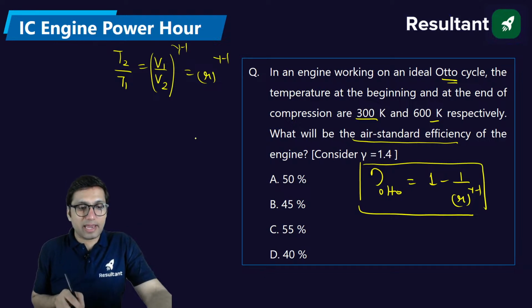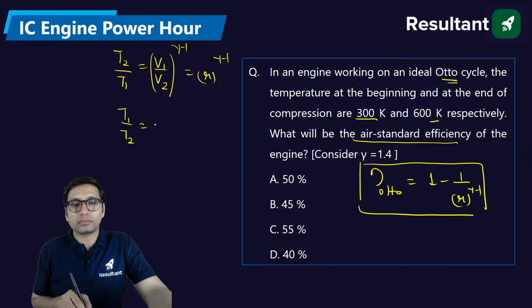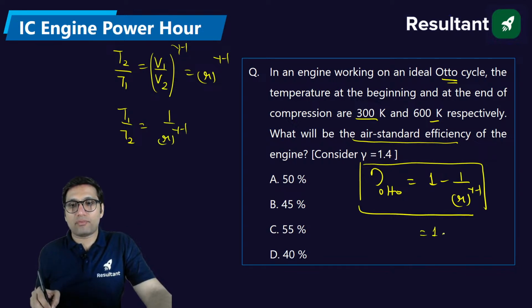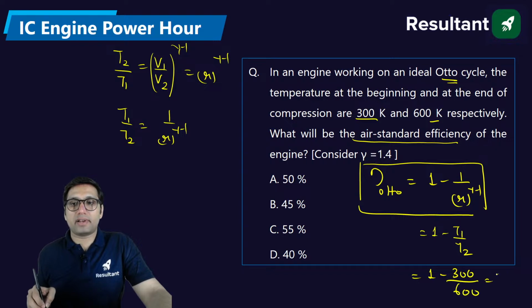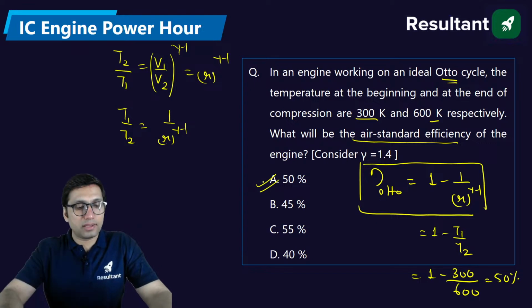So we can say that T1 by T2 will be equal to 1 by compression ratio to the power gamma minus 1. So we can also write it as 1 minus T1 by T2. Just put this value here, you will get 1 minus 300 by 600 and the answer will come out to be 50%. Okay. So the right answer is option A, 50%.